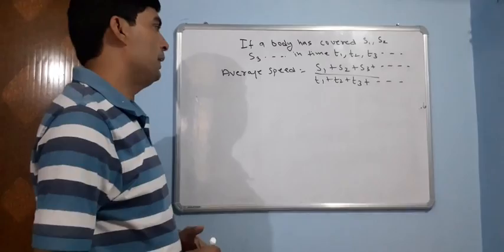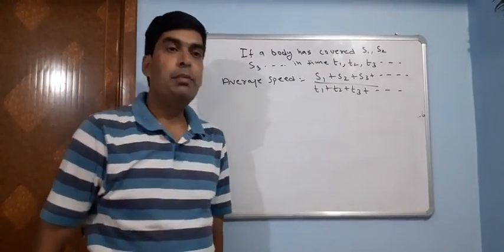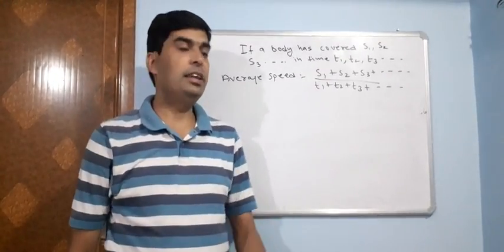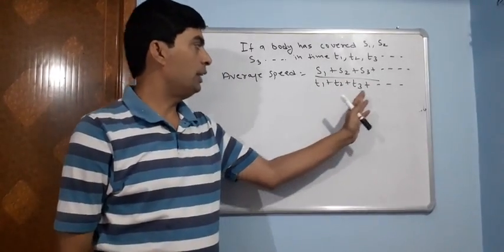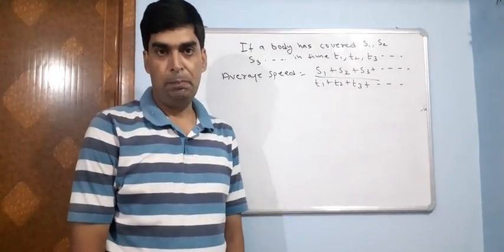So average speed is calculated by summing up all the distances covered during that journey and the total of the individual times taken during that journey.